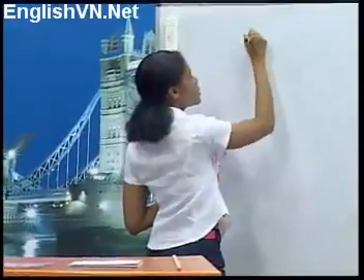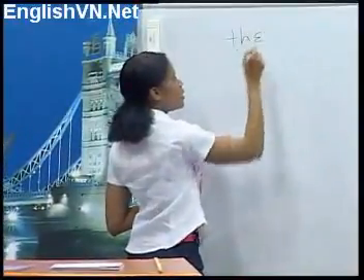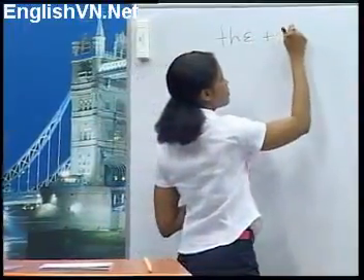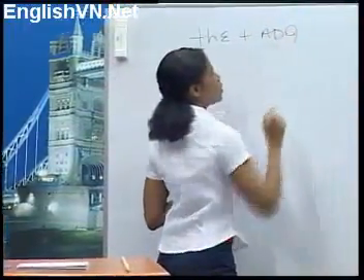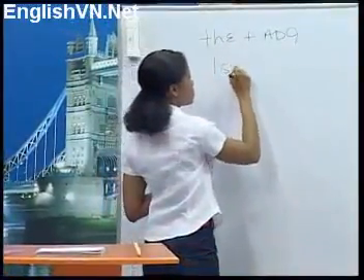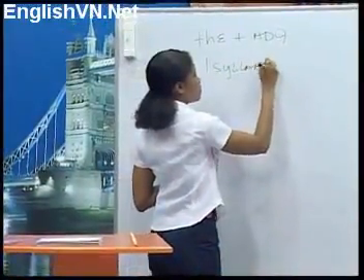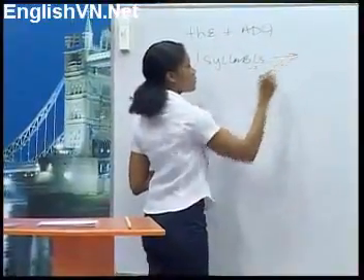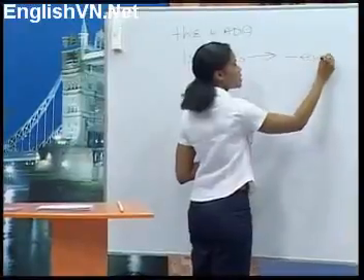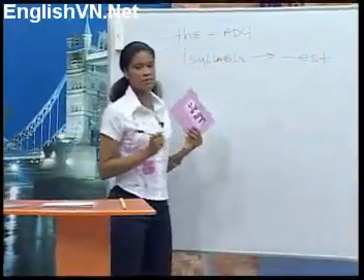Okay, for a superlative, we usually add the before the adjective. And for one syllable adjectives, we normally write the superlative by adding est to the adjective.